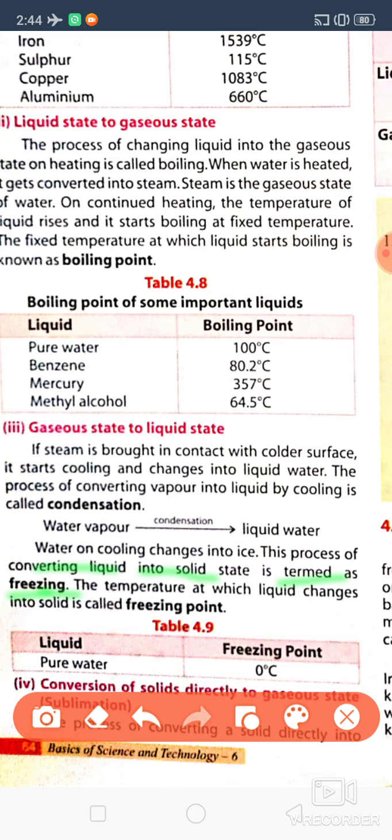And the temperature at which the liquid changes into solid is called the freezing point. Point means temperature, like boiling point. The temperature at which it starts boiling is called the boiling point. The temperature at which it starts converting from liquid to solid is the freezing point.